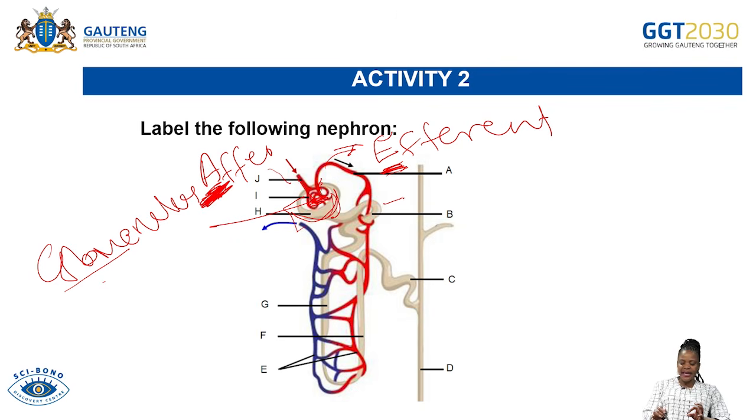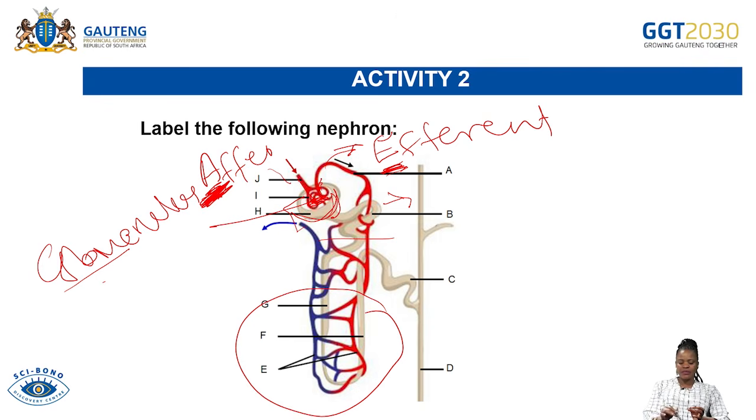Now the first tubule of the nephron is the proximal convoluted tubule. Remember that the first one, the one which is towards the upper part, is the proximal convoluted tubule. And then it goes down to form the second part of the tubule.